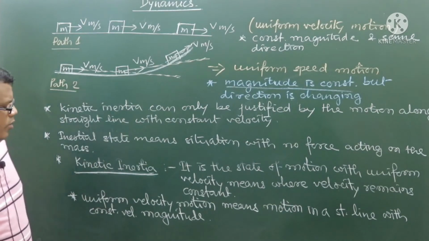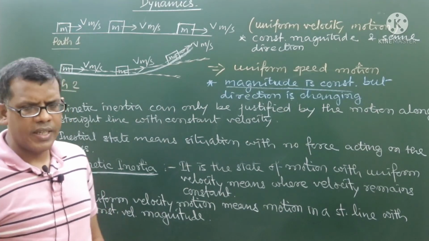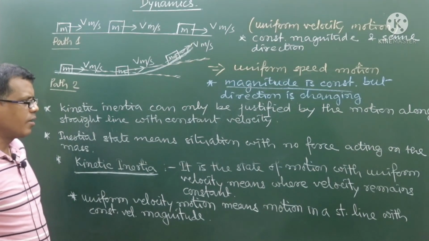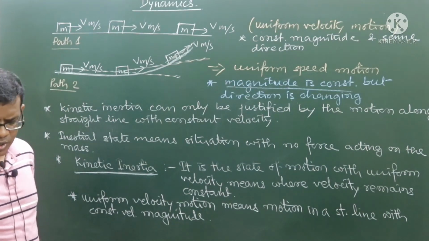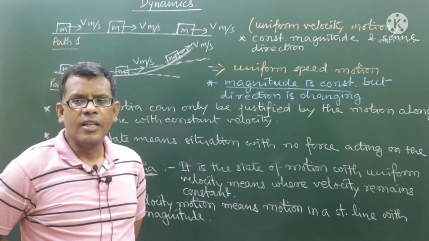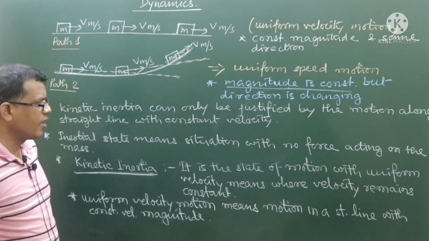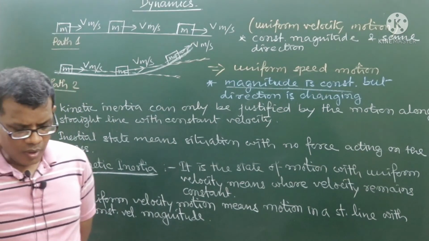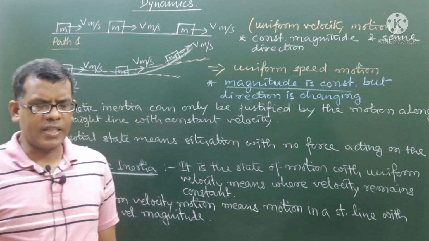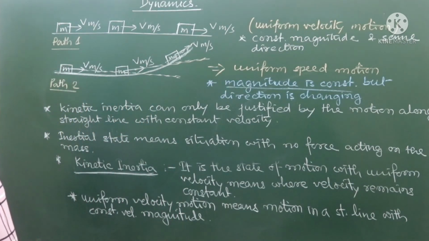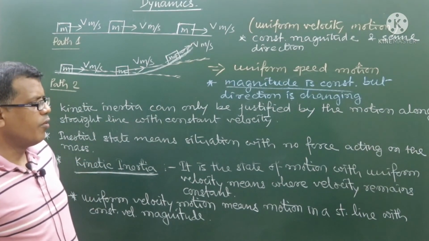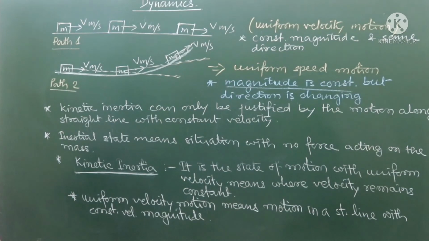Whenever we talk about the static inertial state or kinetic inertial state, we are talking about such a state where either the body is at rest, or if it is in motion, it will continue the motion with constant velocity. In that case, the force acting on the body must be 0. So whenever we are in an inertial state, there is no force acting on the mass. That's why it is important to know that inertial state means a situation with no force acting on the mass, right?